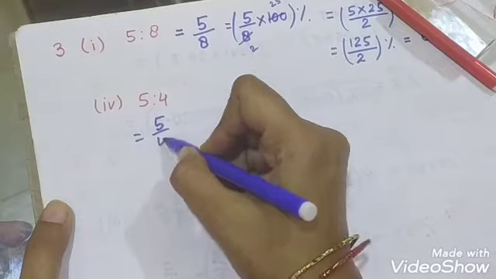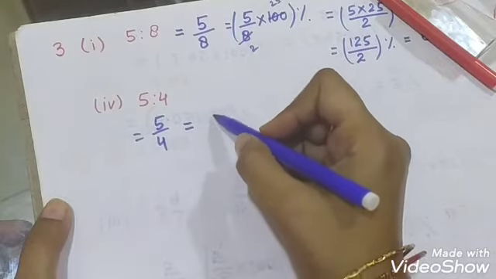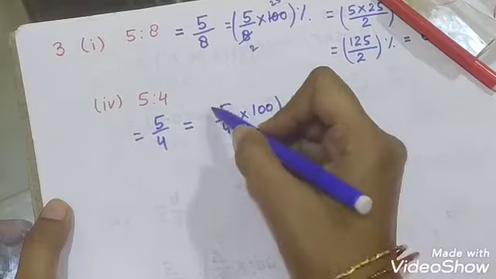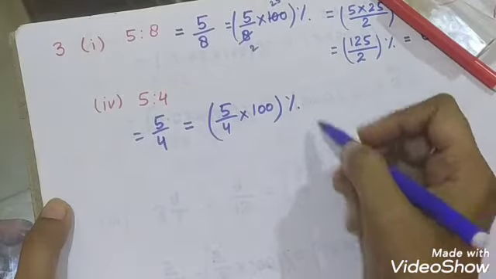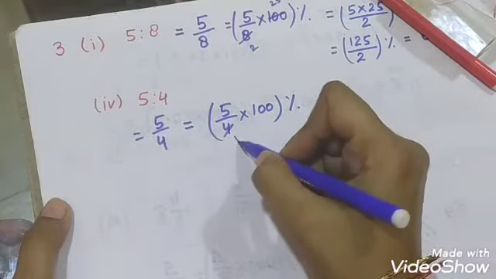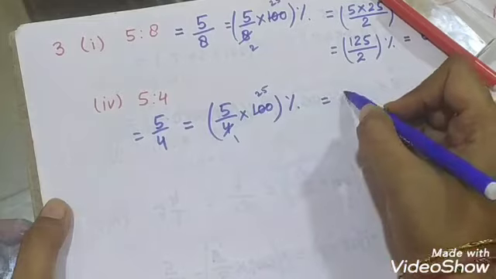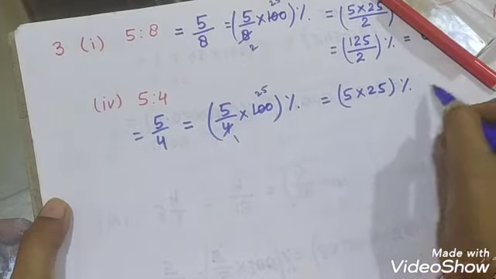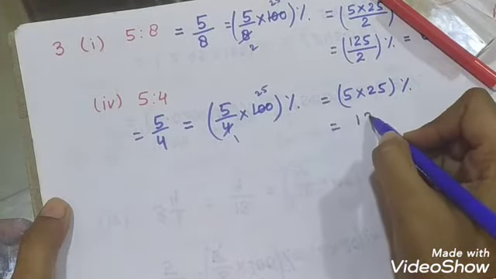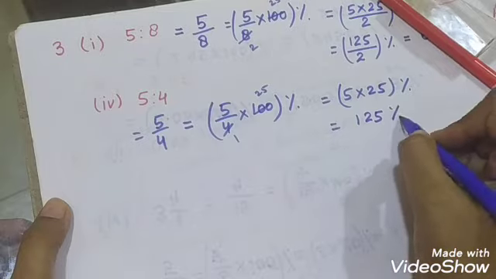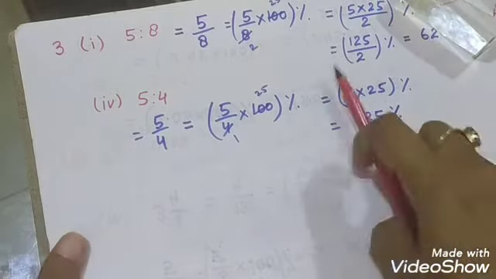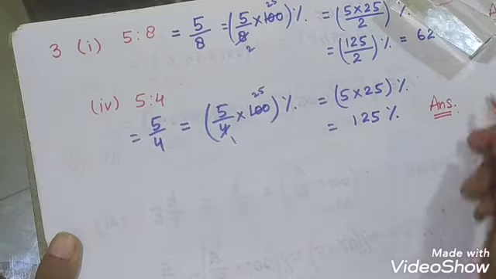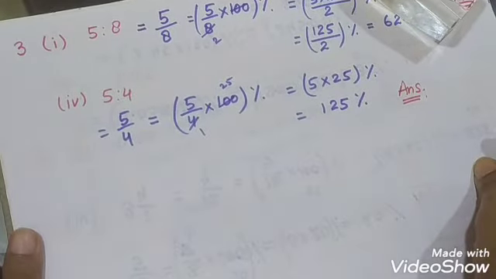After that we will do part 4, the same way. 5:4 means 5 upon 4, and to express it as a percentage, we need to multiply it by 100 and put the symbol of percentage. Then it cancels: 4 ones are 4, 25s are 5 into 25 percentage, which on multiplication will give you 125 percentage. So your answer is 125 percentage.